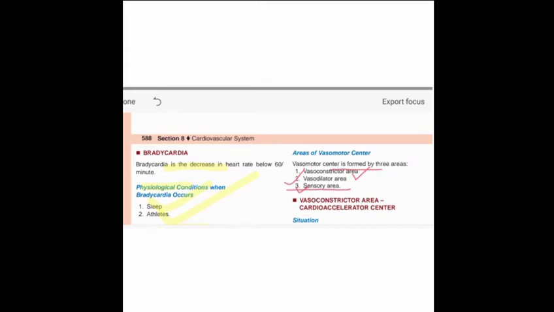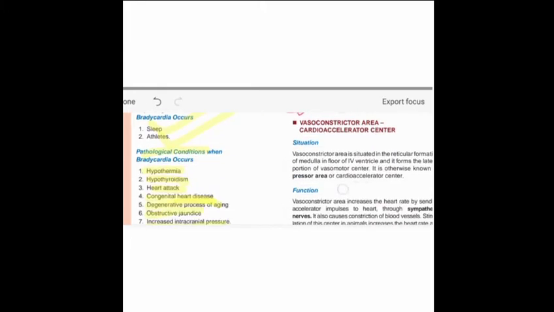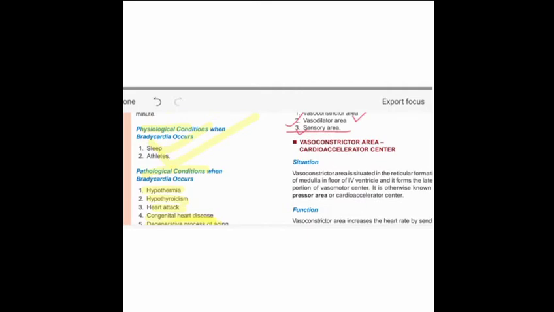Where is the vasoconstrictor area present? Mainly at the anterior part of the vasomotor area. It is present in the reticular formation of the medulla oblongata on the floor of the fourth ventricle, and it forms the vasomotor center. It is also known as the pressure area. Why pressure area? Because when constriction of the blood vessel occurs, pressure rises.